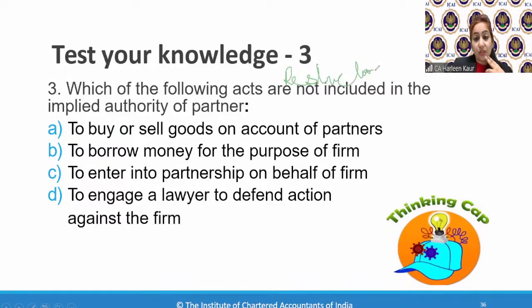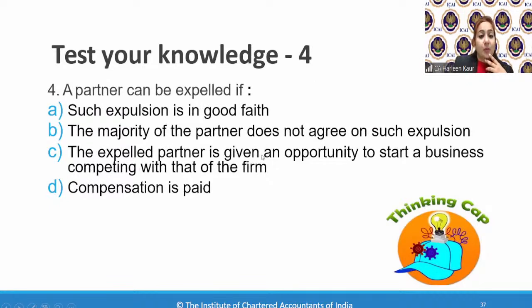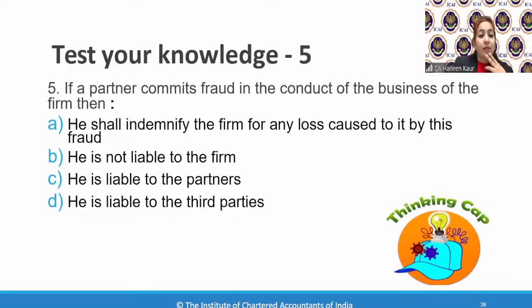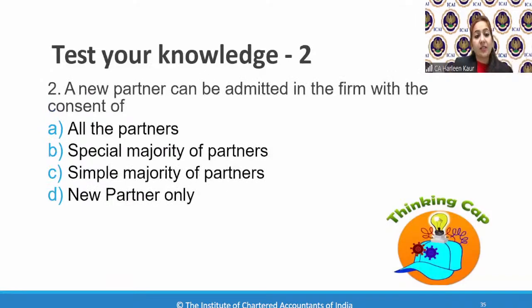So which restriction is imposed on the implied authority? Can he buy and sell the goods on account? Can he borrow the money? Can he enter into partnership on behalf of the firm, or he can engage a lawyer? Which one is the restricted one? You have to answer me that. Okay, apart from this one, we have not done the fifth one. Okay, let us see the answers for the first three first.